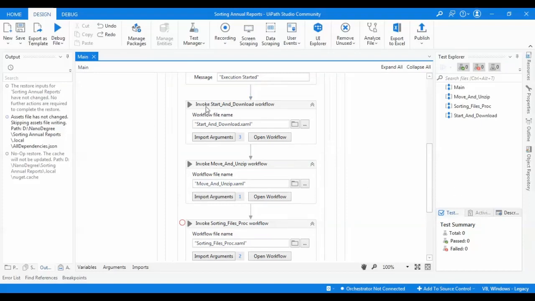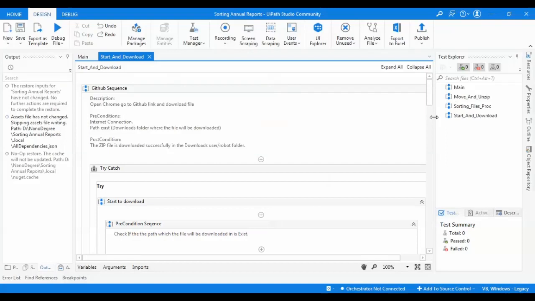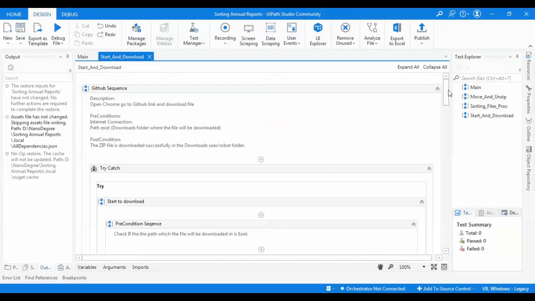The first one is to start and download the file from GitHub. I have here this GitHub sequence to open Chrome, go to GitHub and download the files. The precondition is an internet connection and that the path exists, meaning the downloads folder where the file will be downloaded exists. The postcondition is that the zip file is downloaded correctly in the downloads folder.